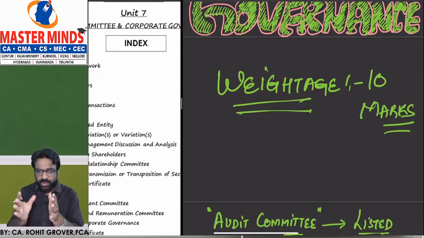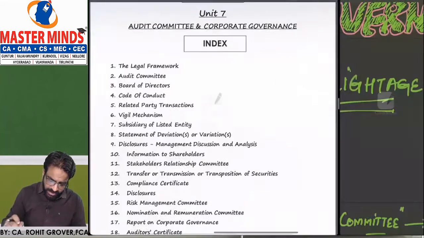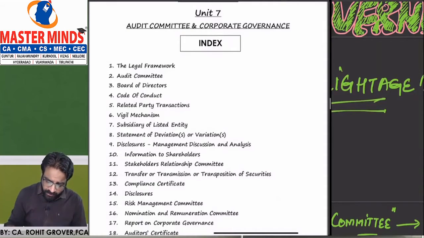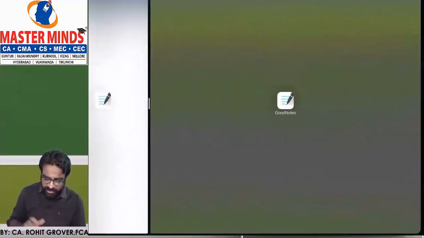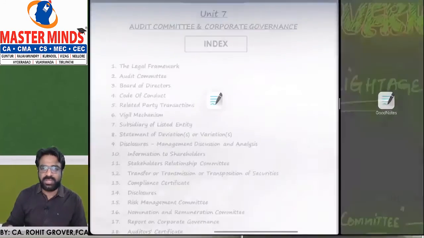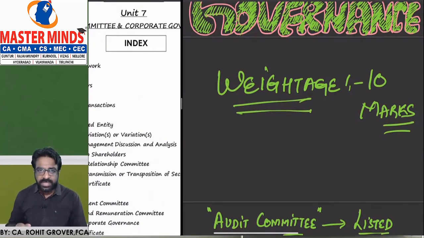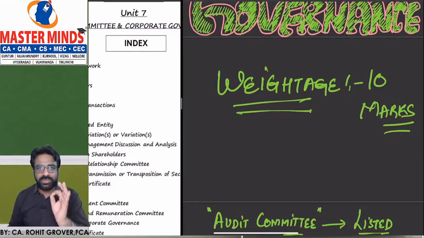So that's why now we are going to use a different format. We are going to read from the material. You can see that we are going to read from the material which has been prepared as per the ICAI study material. And along with that, once we are done with one particular topic, we will prepare our class notes on the other side. So on one side, we are going to have a discussion on the material, and on the other side, we are going to prepare class notes like this, so that you get the benefit of both in a single video only. I hope all of you understood the criteria of doing this particular chapter.